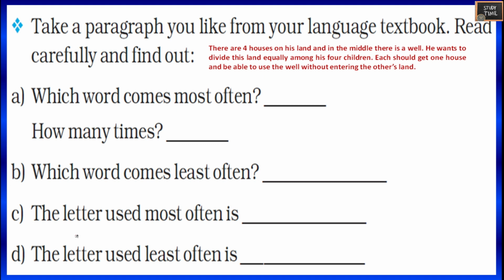Here land comes most often. How many times? Here it is 3 times. Which word comes least often? So here are, on. Next, the letter used most often here is E. The letter used least often here is F, Q, V.